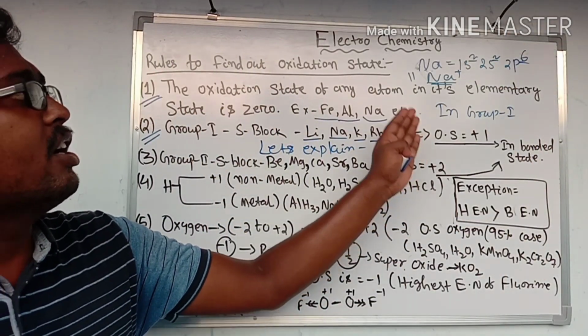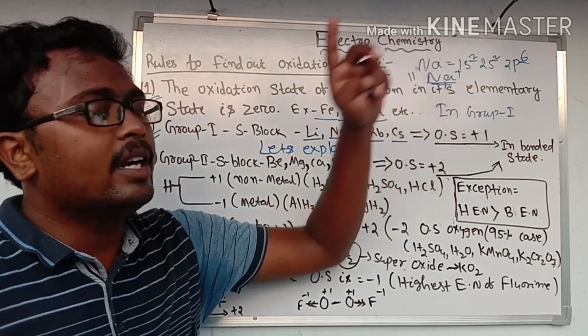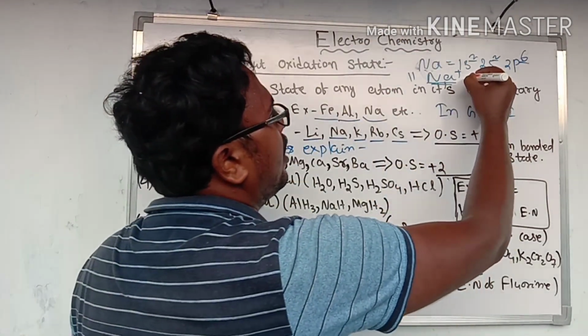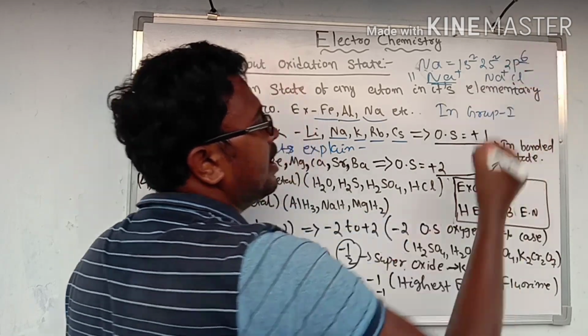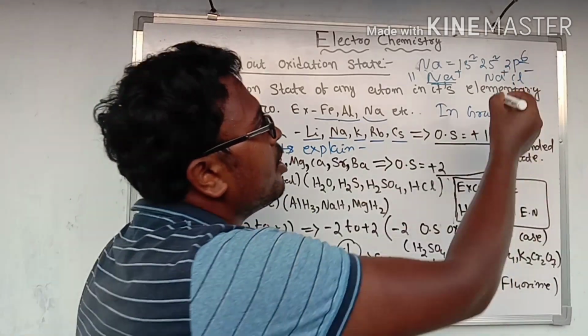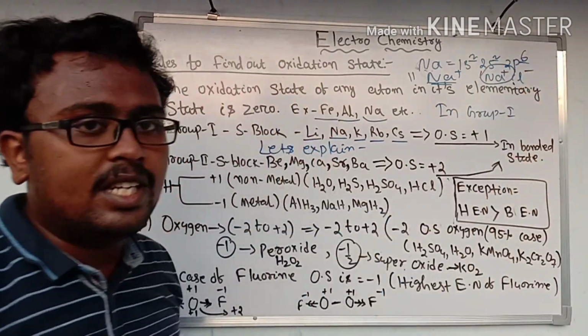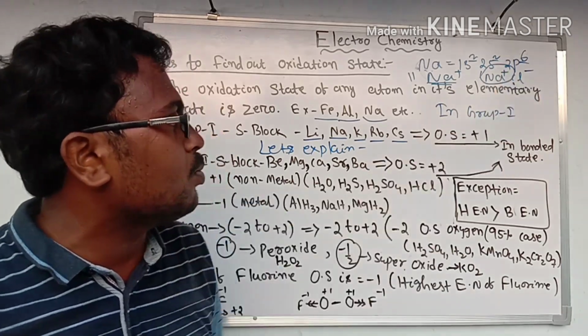In compound state or in bonded state, Na plus is more stable than elementary sodium. So in the compound, Na becomes positive and chlorine becomes negative, and sodium carries a positive charge. So the oxidation state of sodium will be +1.